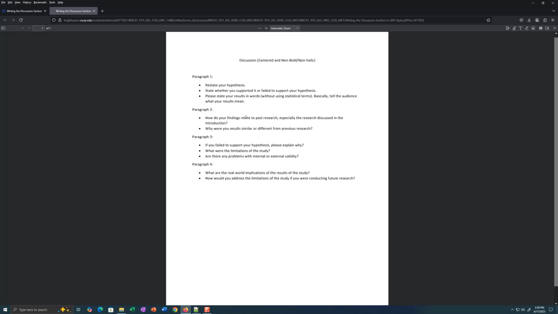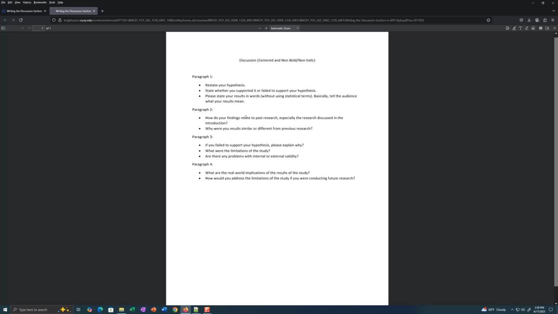Hypothesis 4 was not supported. In previous research, it was supported. Other people did find a positive relationship between social connectedness and academics. Why do you think we didn't? There's no right or wrong answer. There are some things that could have caused this. And you're going to basically expand on this in paragraph 3.